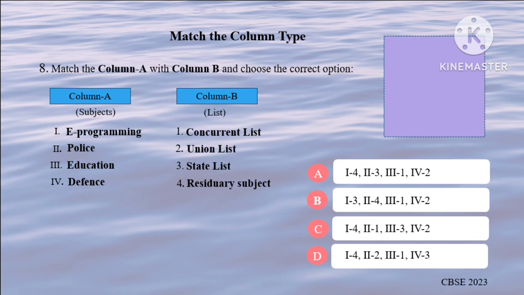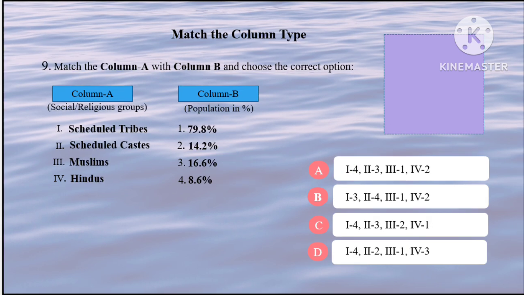Residuary subjects are in no list. Police comes under the state list. Education comes under the concurrent list, and defense is in the union list. So option A is correct. STs are 8.6%. SCs are 16.6%. Muslims are 14.2%, Hindus are 79.8%. So the correct option is C. You can refer to page number 50 of your political science textbook.